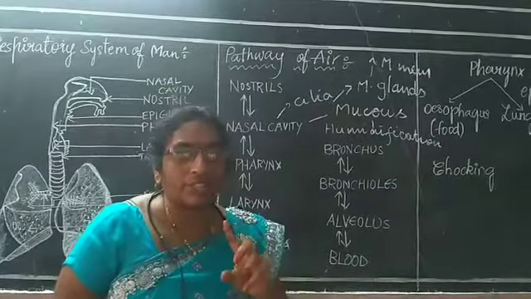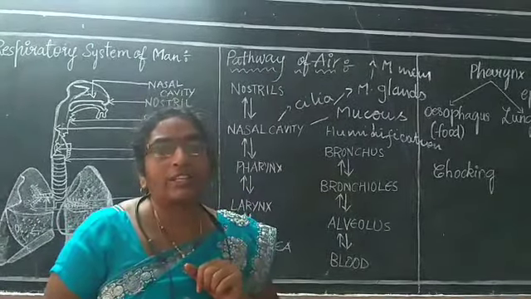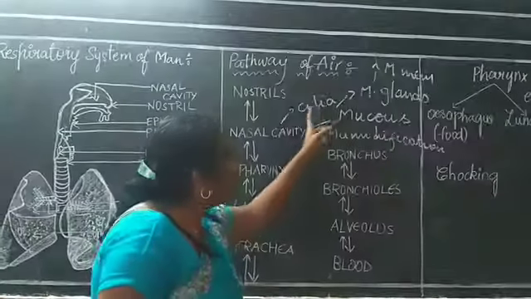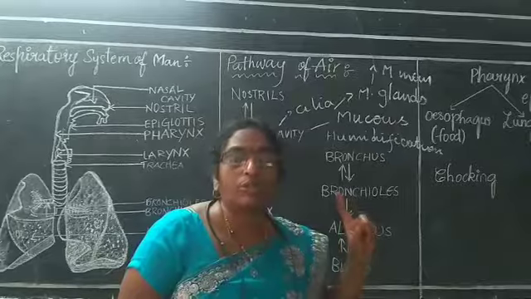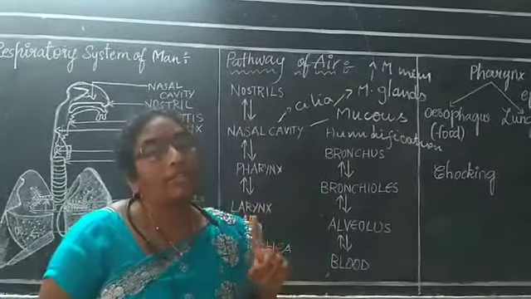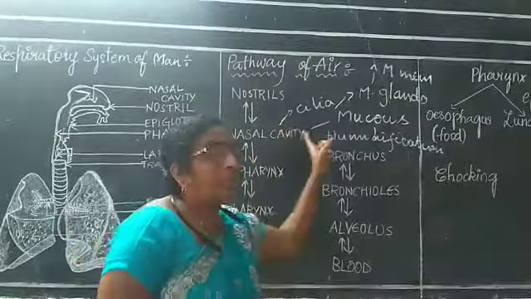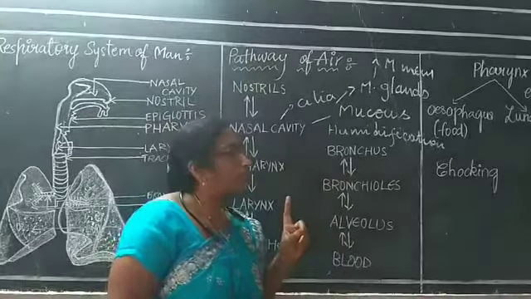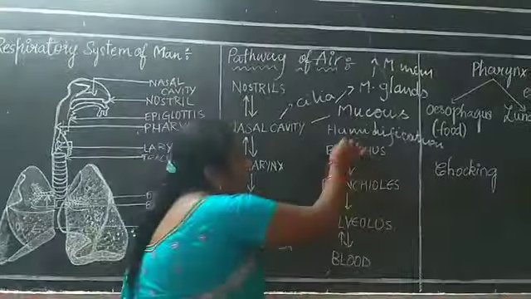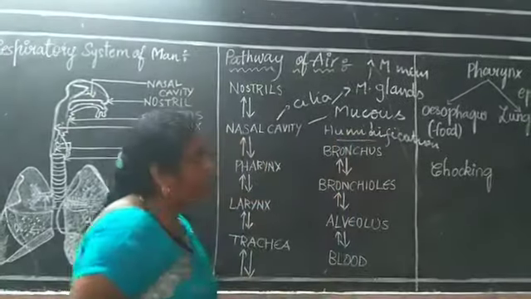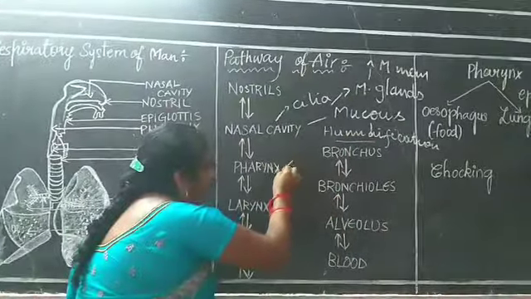You will put a finger inside and remove it outside, or not. So that dust is removed with the help of the cilia. Always removing it outside by hand is also not good. While you are taking a bath, at that time you have to remove the dust particles from the nose. Next, here humidification is carried out. Now this air was sent to the pharynx.